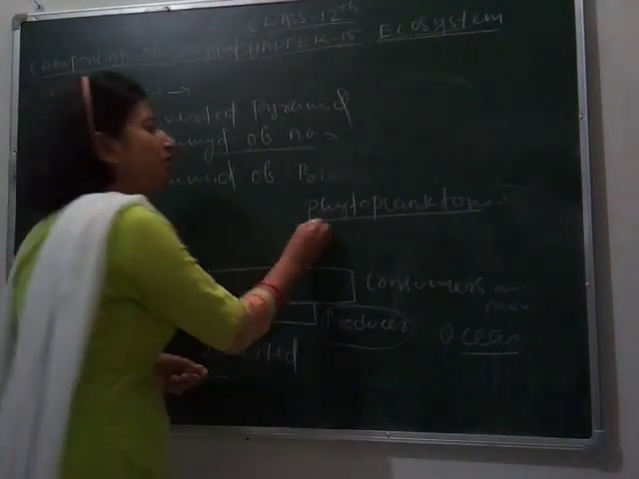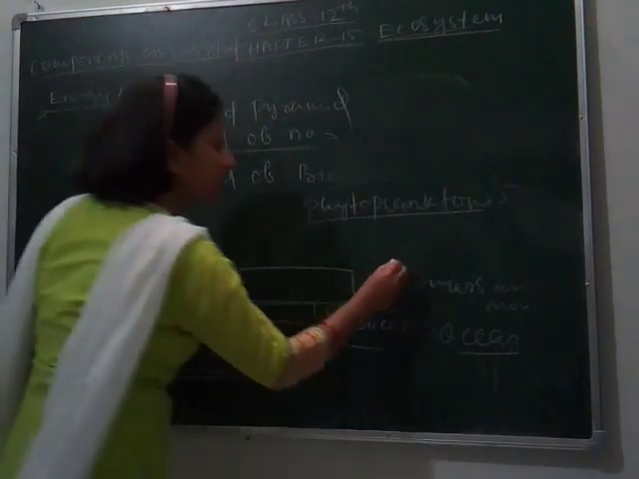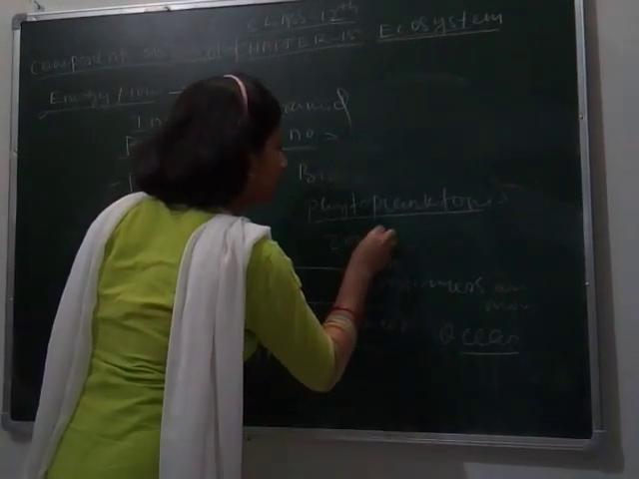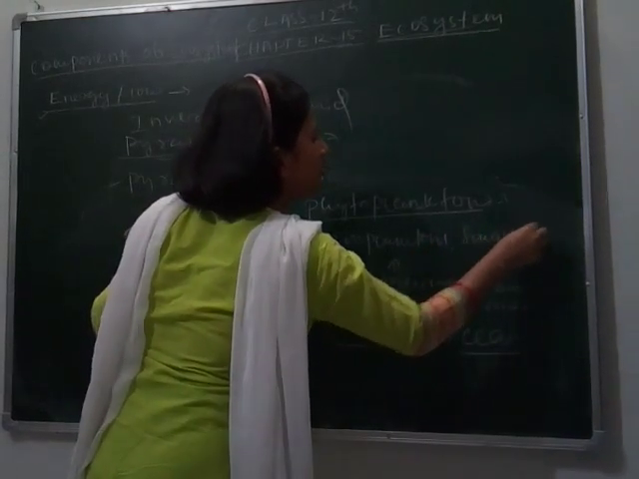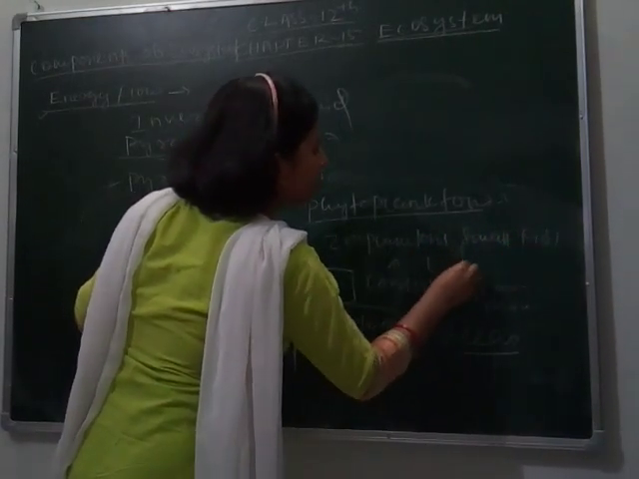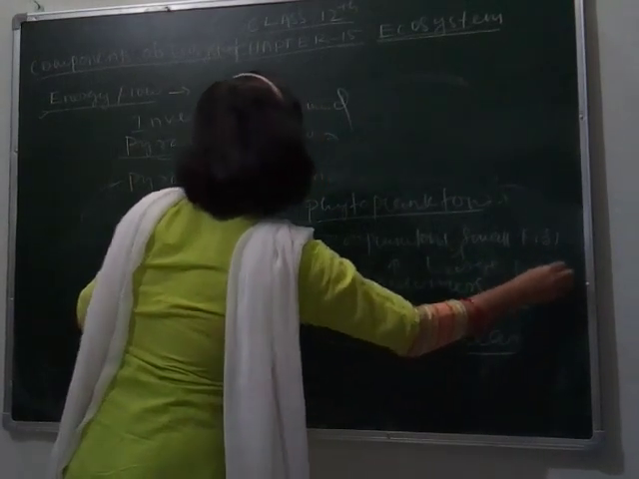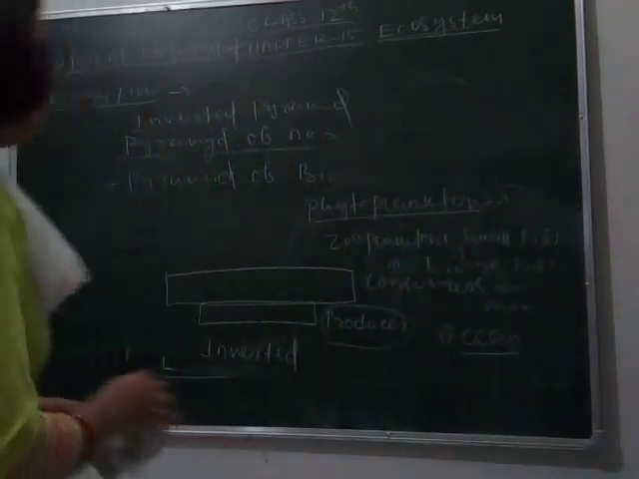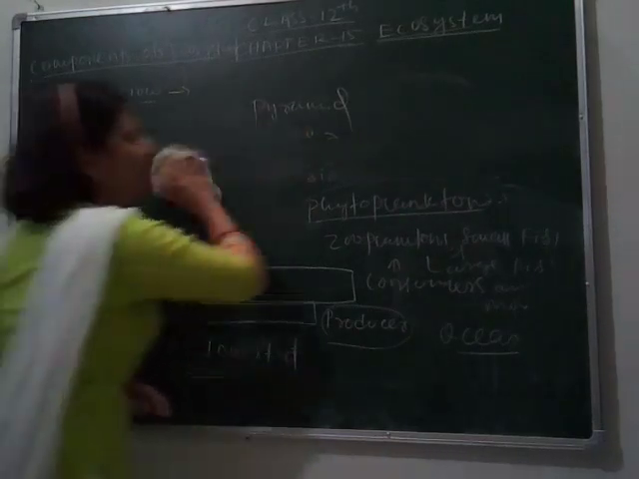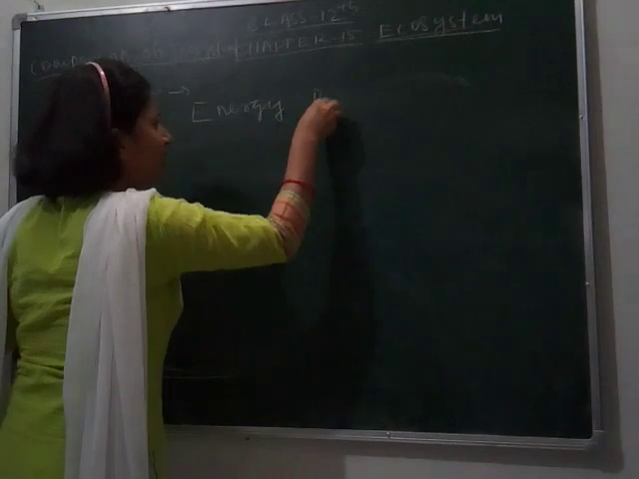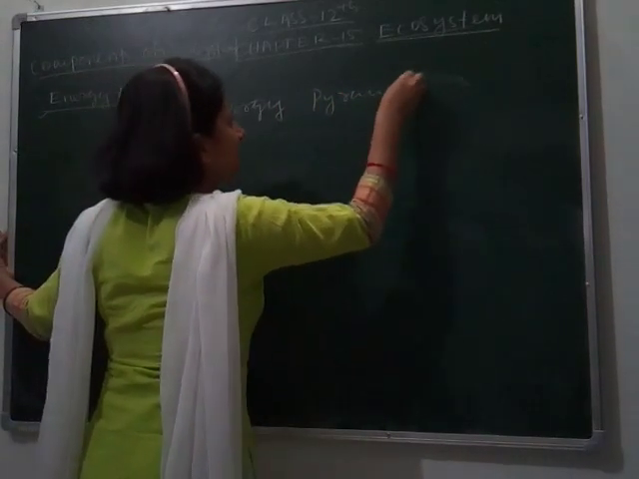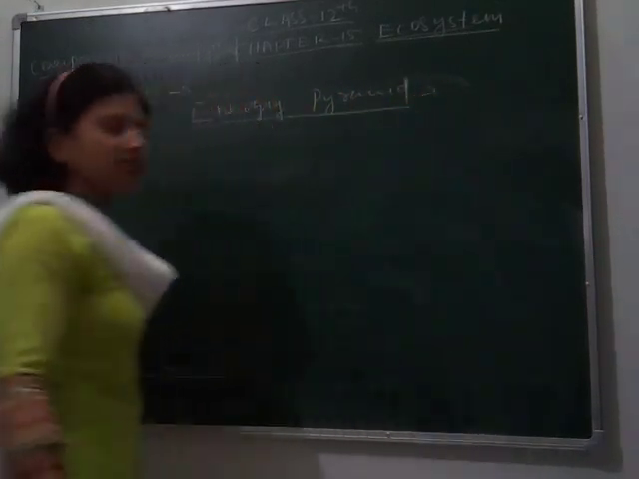Here the chief producers are phytoplanktons and the consumers are zooplanktons, small fish and large fish, etc. So this is all about the different types of pyramids. Next we move to the important topic, the energy pyramid. This is the most important topic, and many times it comes in your board exams also.